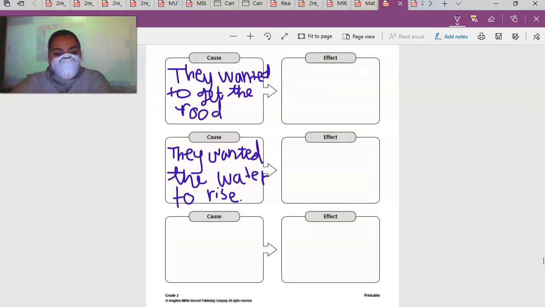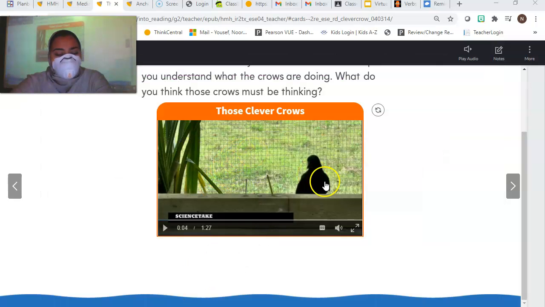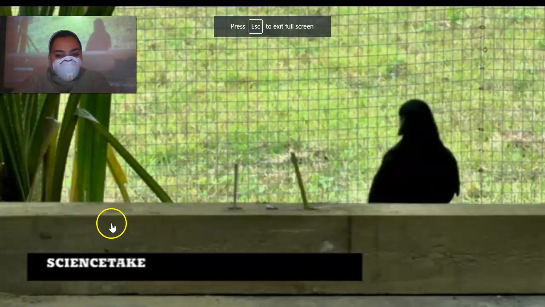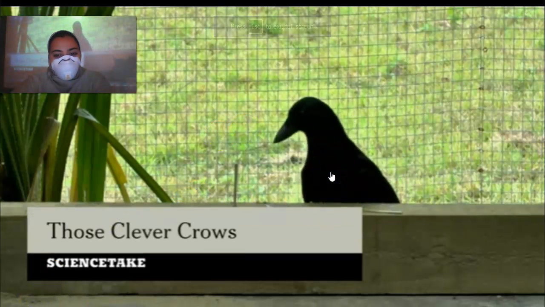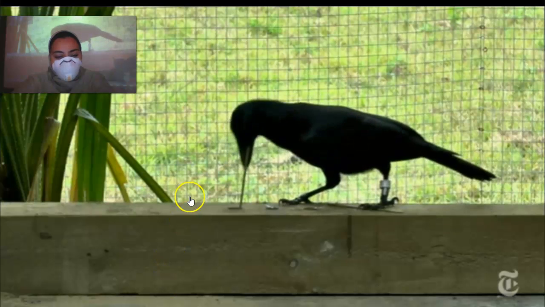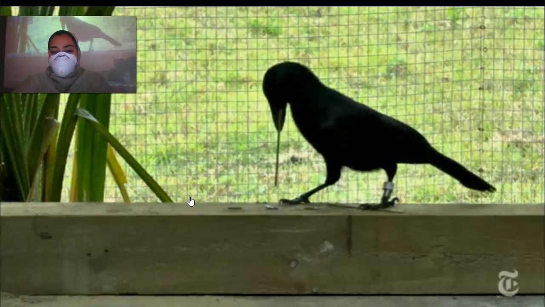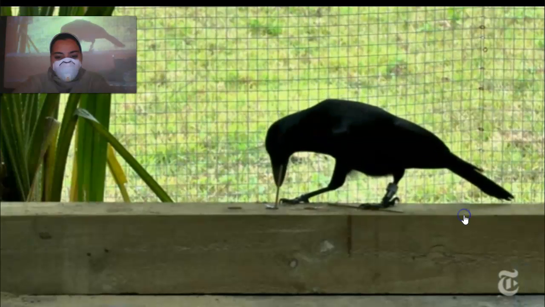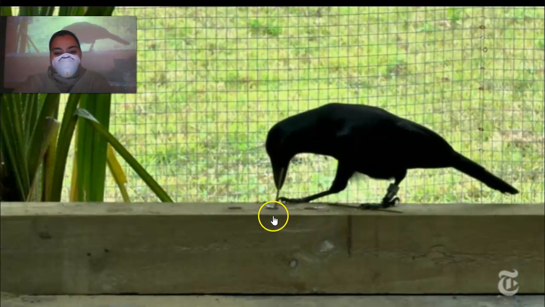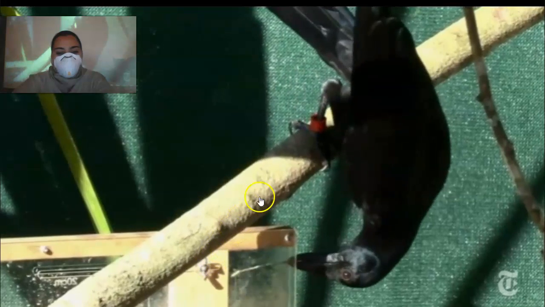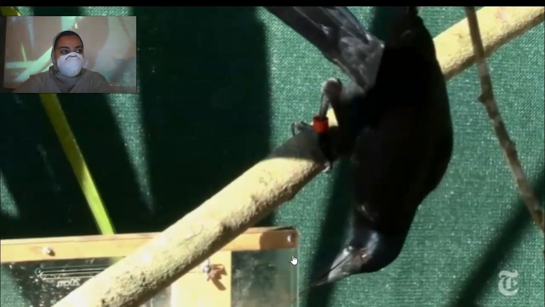Okay, so for the last cause, I wanted to go back to the beginning of the video and let's talk about what they're doing here. They don't really talk about it, so let's see. What is he holding in his hand here? Or in his mouth. What is that? A stick. Who thinks they know why the crow is sticking the stick inside of that narrow tunnel? Why is the crow using the stick? What is he trying to do?